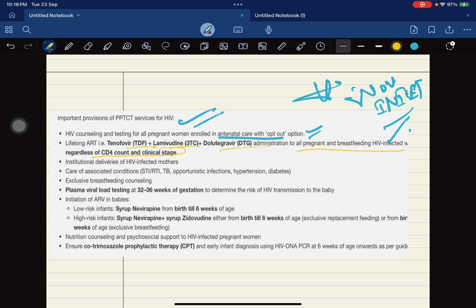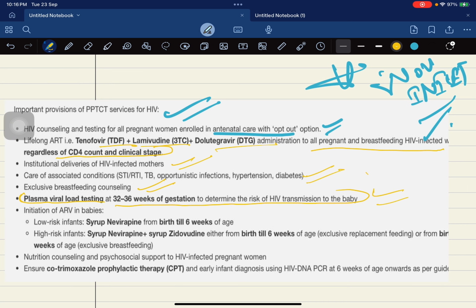Then institutional deliveries, promote करता है ये एक्ट. Care of associated conditions यानी कि reproductive tract infections and all these. फिर उसके बाद exclusive breastfeeding promote करता है. And then this is the important point which was there in our question, that plasma viral load testing at 32 to 36 weeks of gestation to determine the risk of HIV transmission to the baby. Then in low risk infant, just give nevirapine; अगर high risk है तो nevirapine के साथ zidovudine भी add कर दो. It can be given from birth to 6 weeks of age, and high risk है तो birth till 12 weeks of age भी दे सकते हैं.